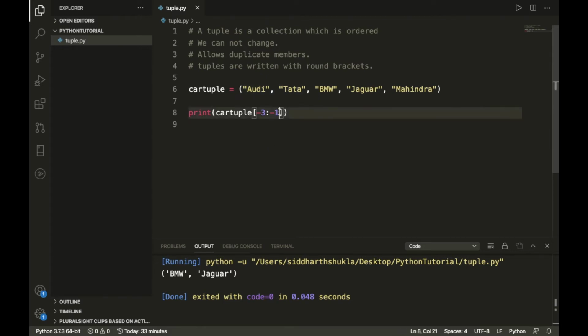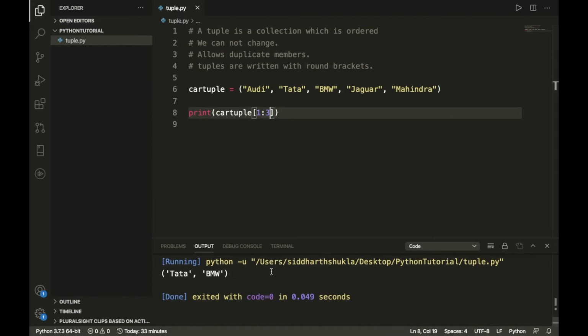Also, if you want to use positive numbers, I want to start from Tata up to Jaguar, then what do we need to do? 0, sorry, this one, 0 1 2 means we only get Tata. Then if you want BMW also, you need to put 3 here.